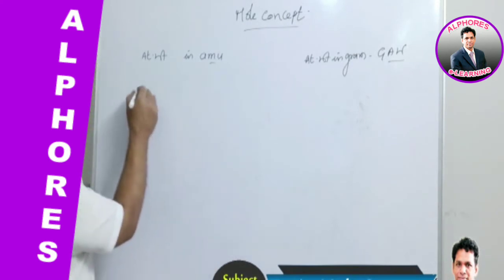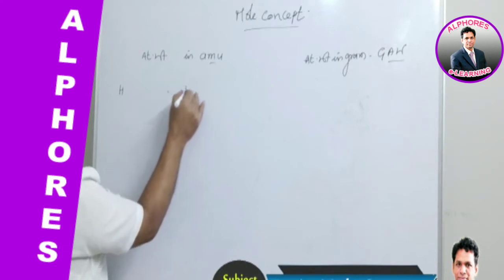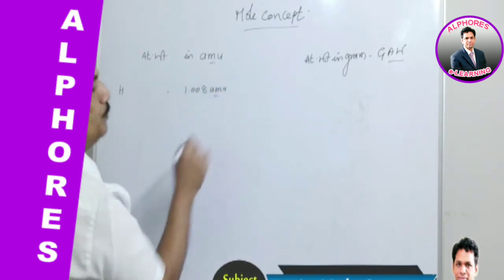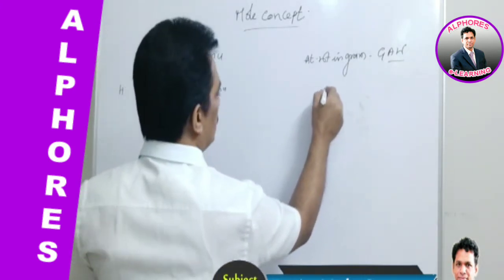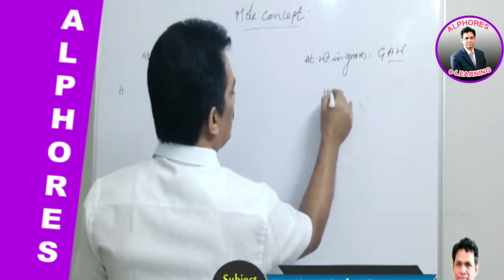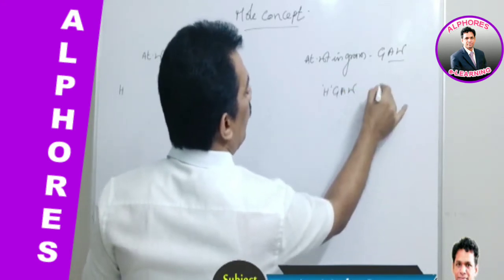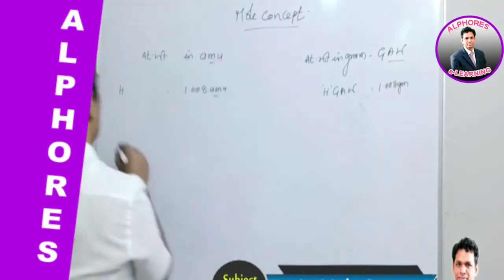Hydrogen atomic weight in AMU is 1.008 AMU, and gram atomic weight of hydrogen is 1.008 grams.